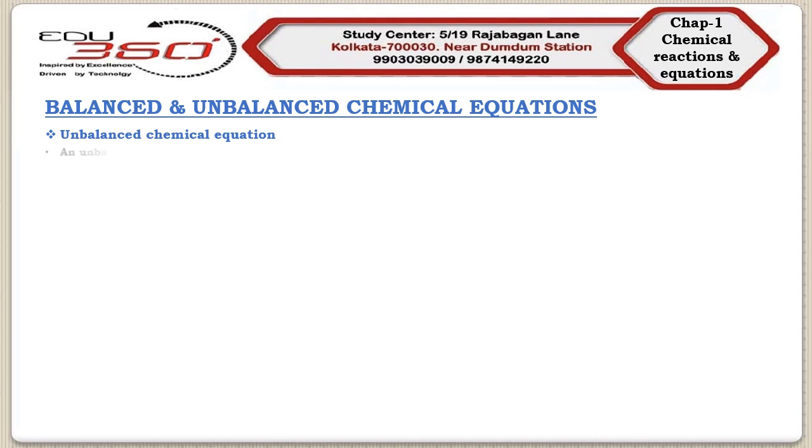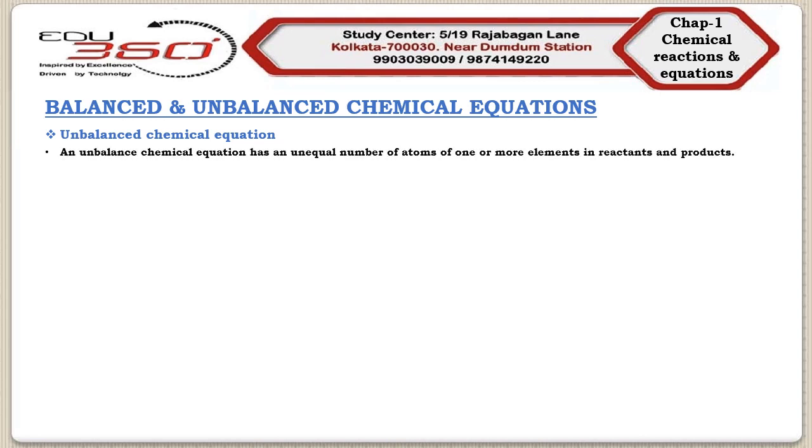So we can say that an unbalanced chemical equation will always have an unequal number of atoms of one or more elements in reactants and products. So we need an example to explain an unbalanced chemical equation. So let us consider the following example. In this example, we will consider the reaction between heated iron metal and steam. When heated iron metal reacts with steam, there will be formation of iron 2,3 oxide, which is represented by Fe3O4 and hydrogen gas.